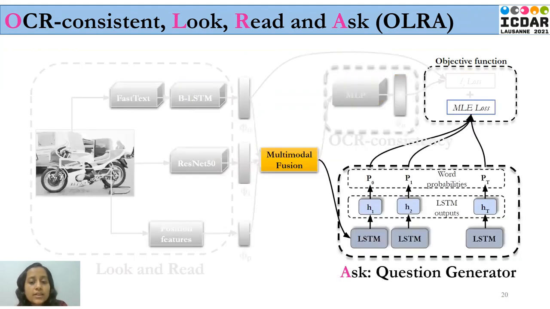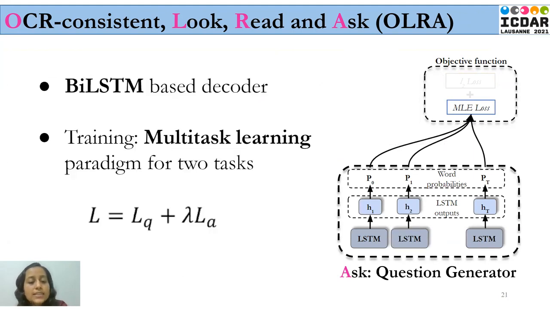Now let us look at the next module, that is the ask module. In this module, the LSTM-based decoder generates relevant questions given an input image. We use LSTMs to generate the question Q dash from the combined space from the multimodal fusion.